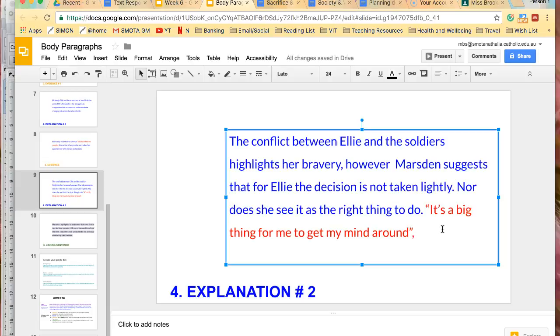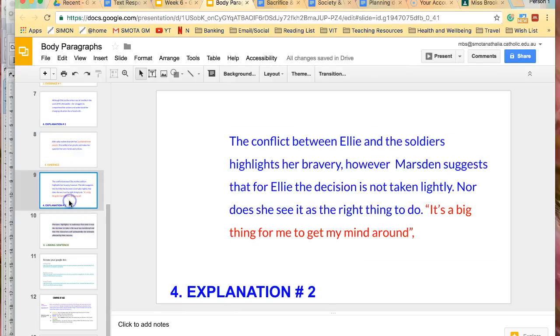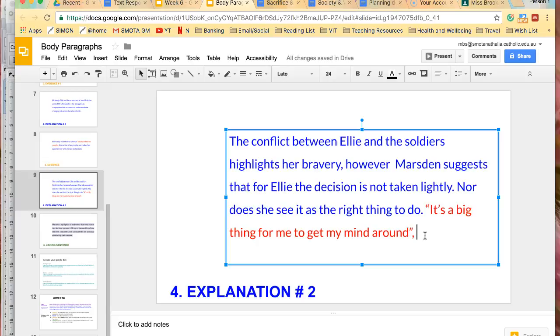So we've got the conflict between Ellie and the soldiers highlights her bravery. However, Marsden suggests that for Ellie, the decision is not taken lightly, nor does she see it as the right thing to do. So not only does this decision sadden her, like we've set up here, and make her question her actions, she doesn't see it as the right thing to do. So we're further clarifying that point. It's a big thing for me to get my mind around. And you would need to finish that off. So we might just pop in here, finish this off.